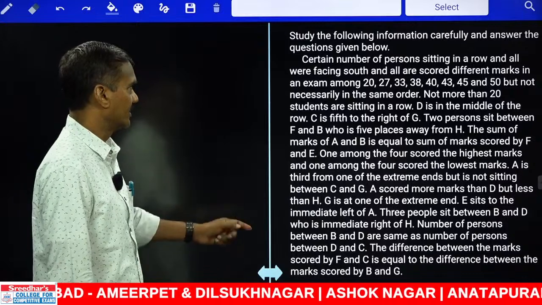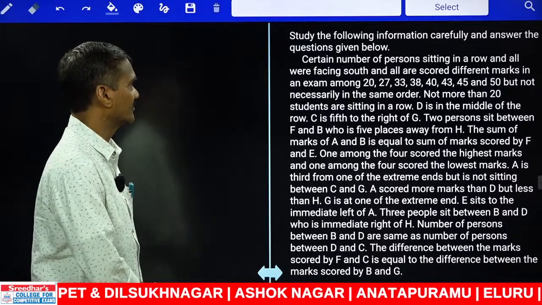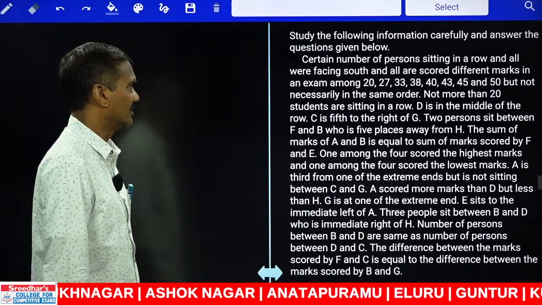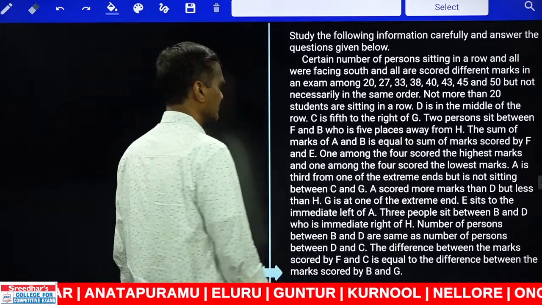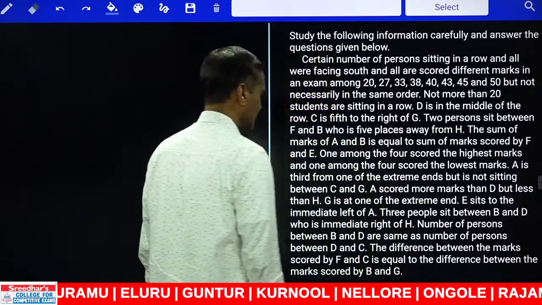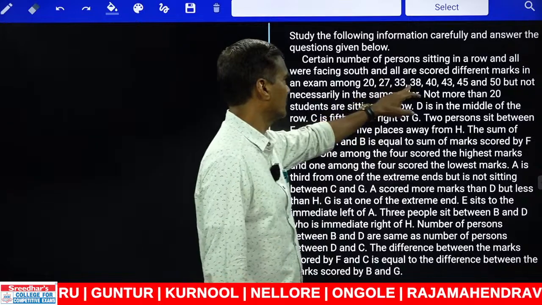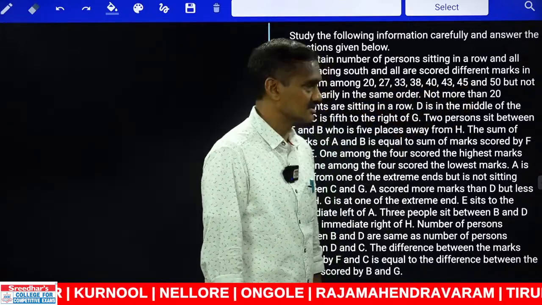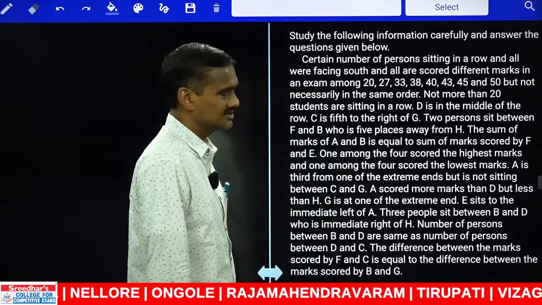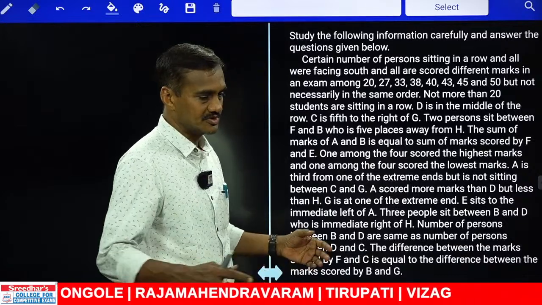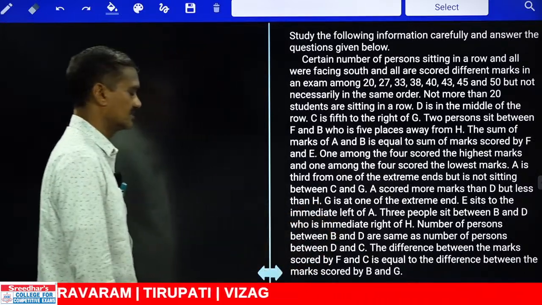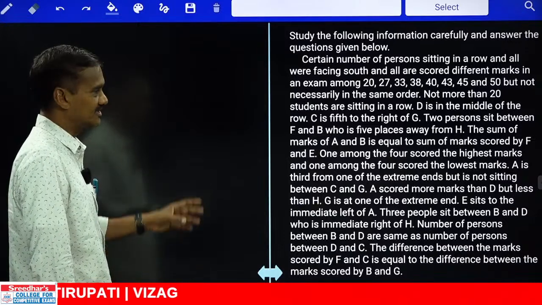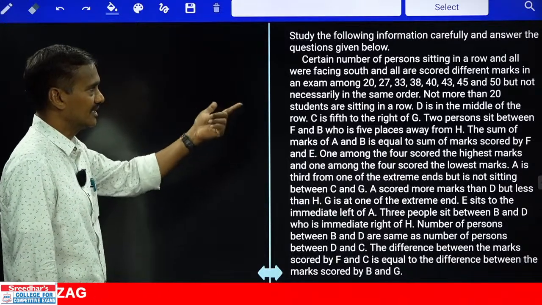Then here, a certain number of persons, and all of them are facing towards south, and all scored different marks in an examination. Now, different marks in an examination are 1, 2, 3, 4, 5, 6, 7, 8 marks each, isn't it? But not necessarily in the same order. And among those persons, information is known about only 8 persons. Up to here we can say that, right? Information must be given about 8 persons, that is why 8 marks are given.